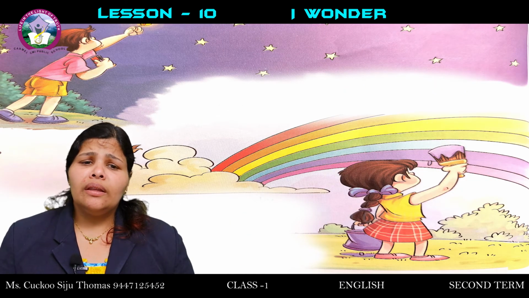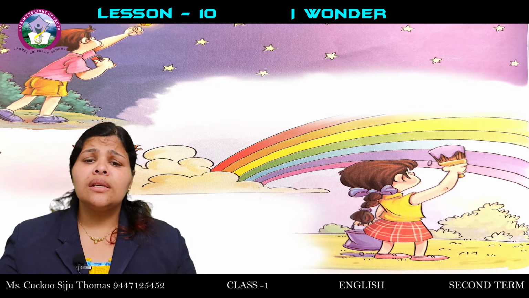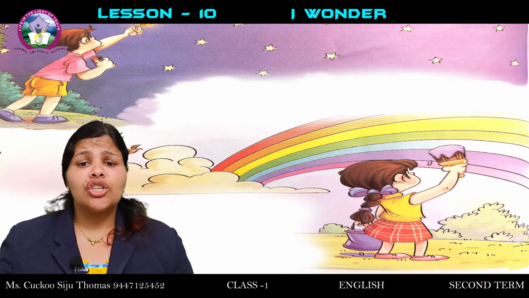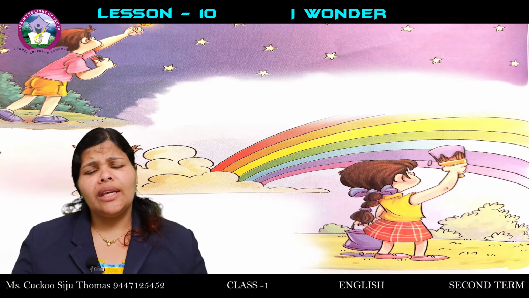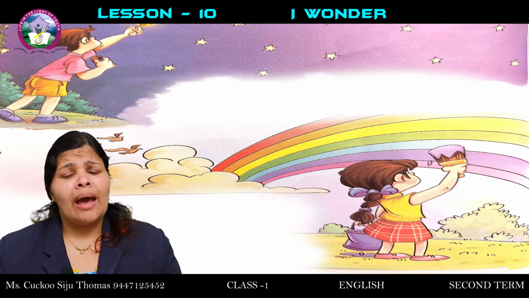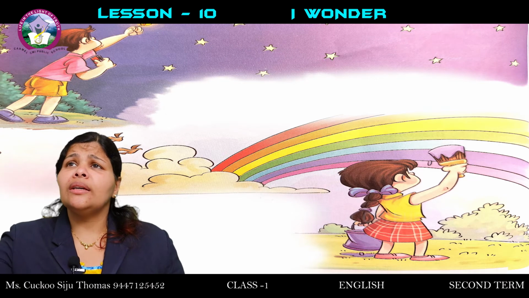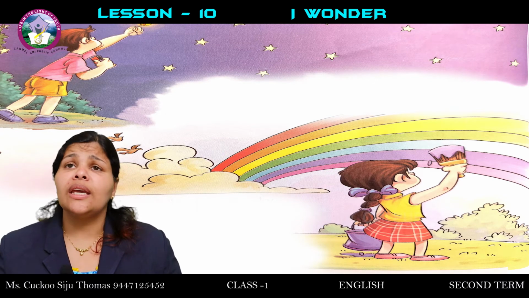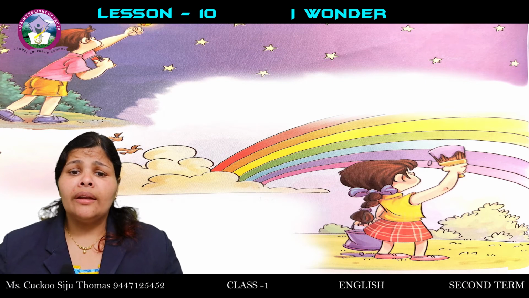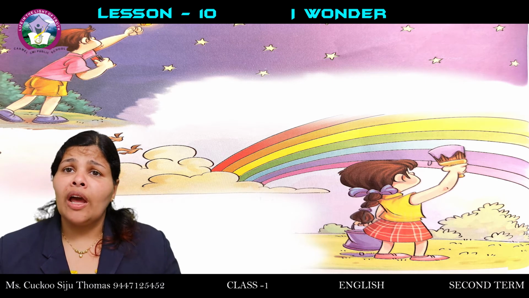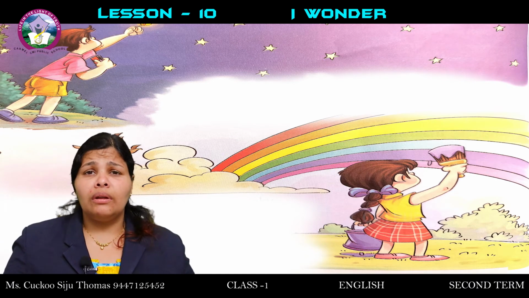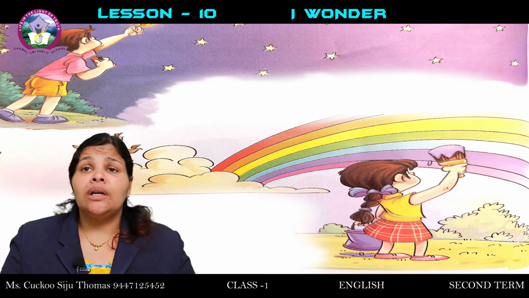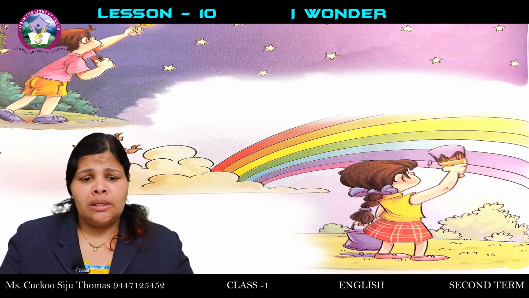The poet is again thinking, who lights the stars when they blow out and makes the lightning flash about? So the poet is thinking, how can all this happen? How can the light of the stars be seen? Where do the stars get their light from? And how does the lightning flash when the rain falls? Have you seen thunder and lightning? How does that happen? I wonder how all this happens.